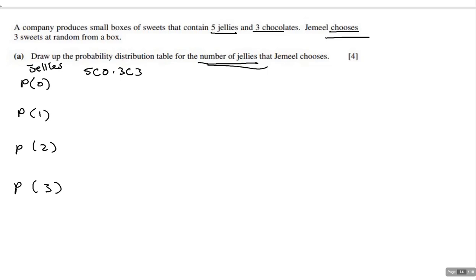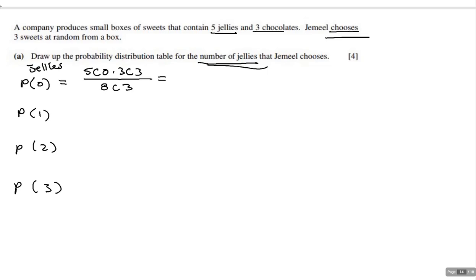Now, how do I find the number of ways I could pick? Well, I've got 8 pieces of candy, and this tells me the number of ways I could choose 3 of them. So then all I got to do is type that up in my calculator and then find the answer.